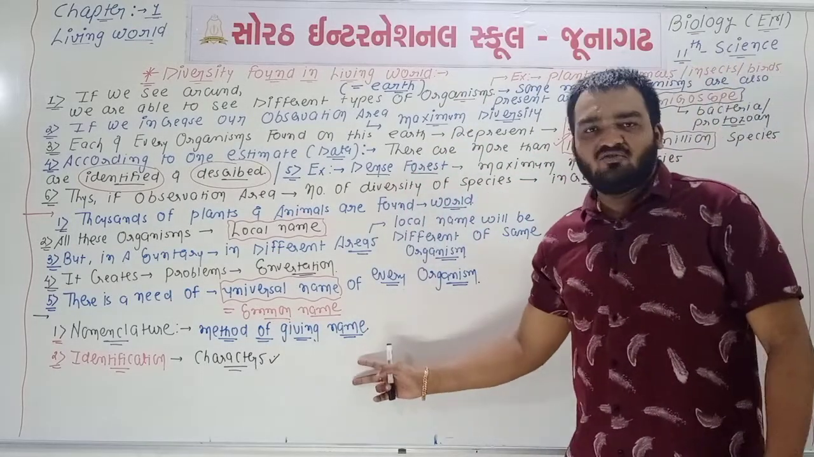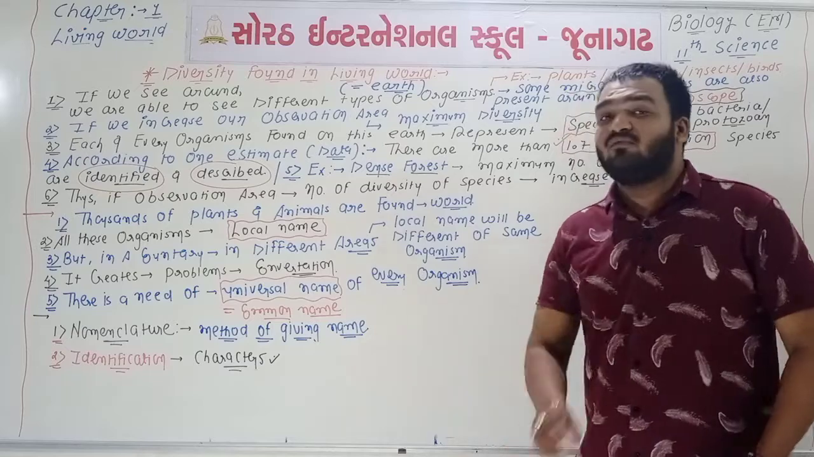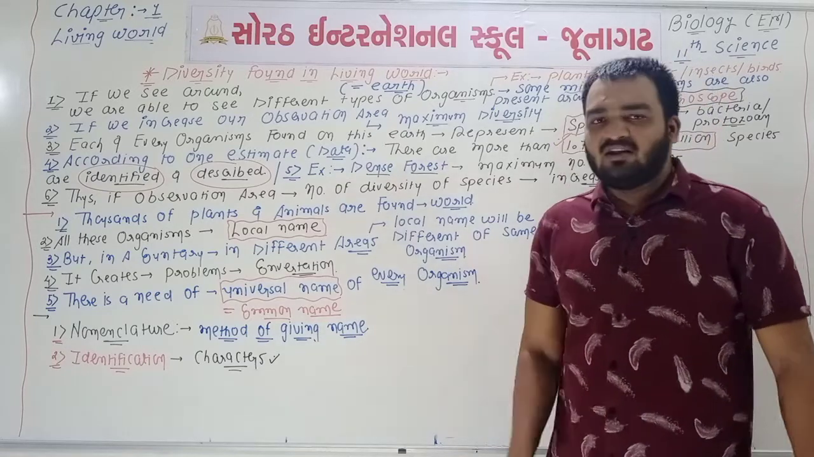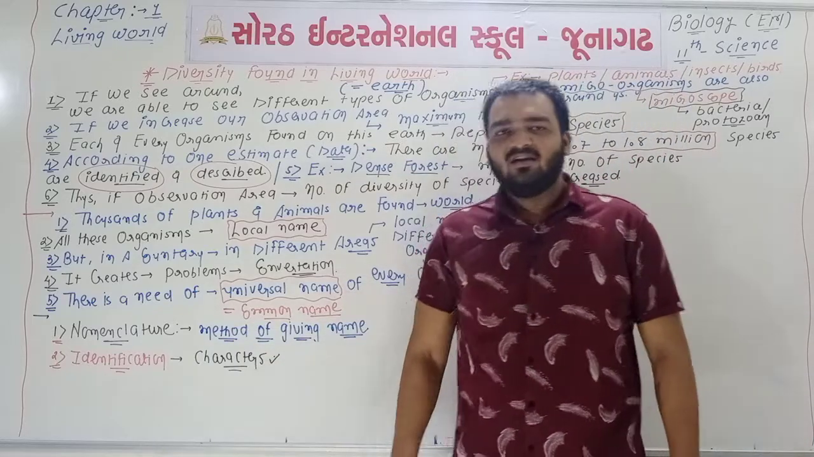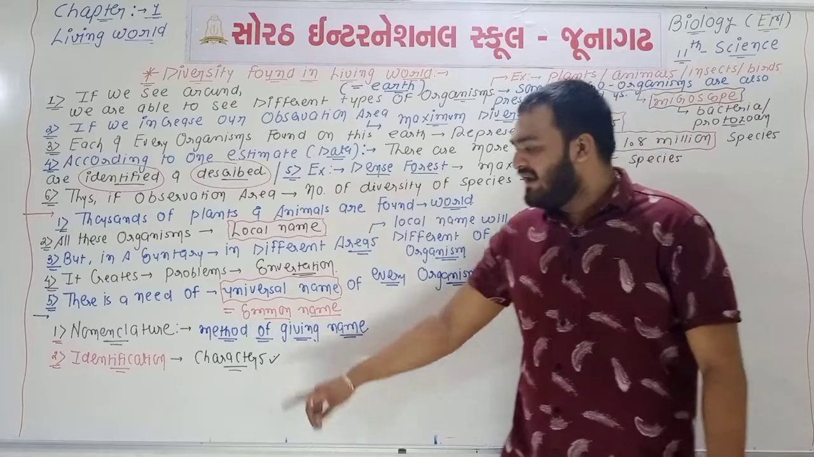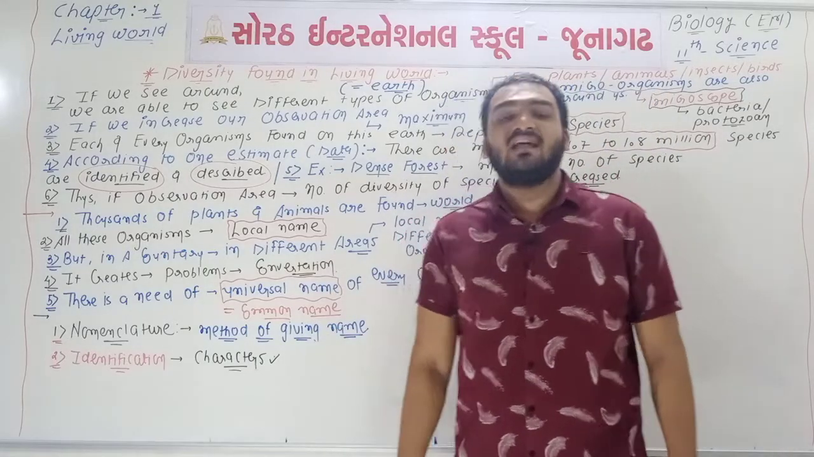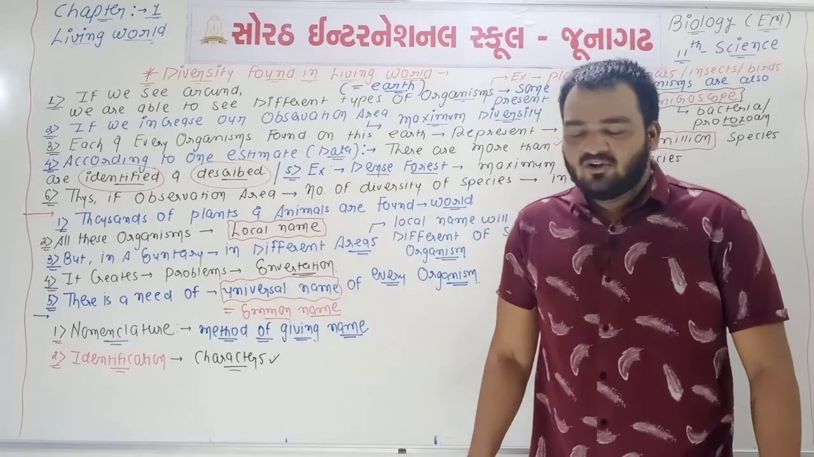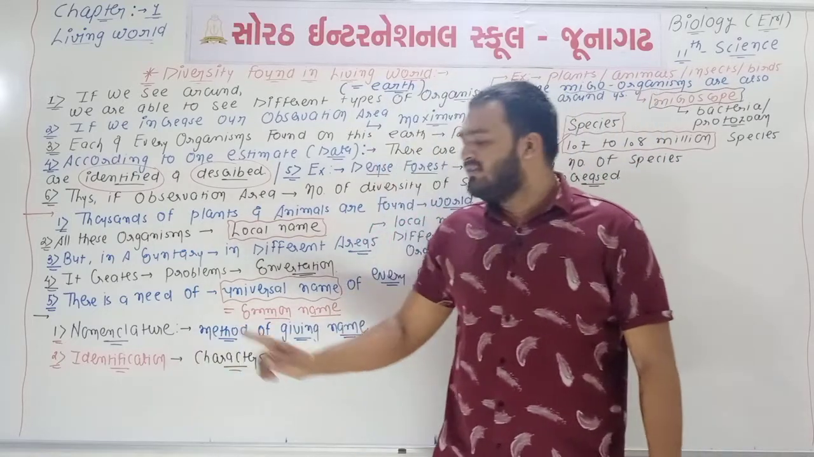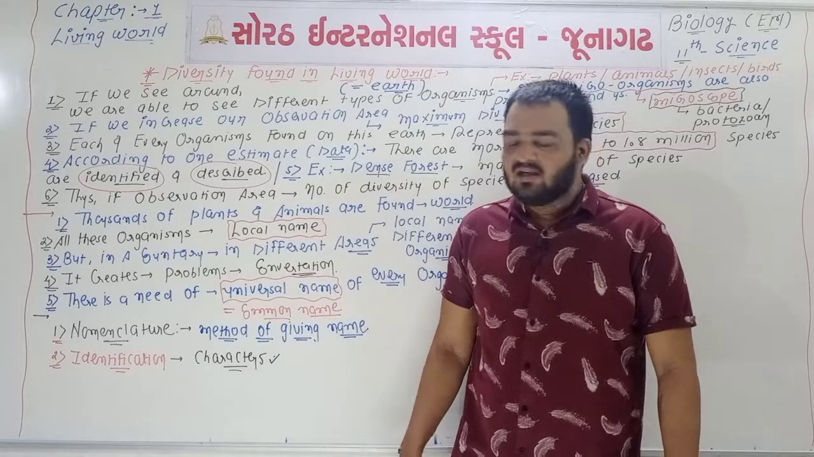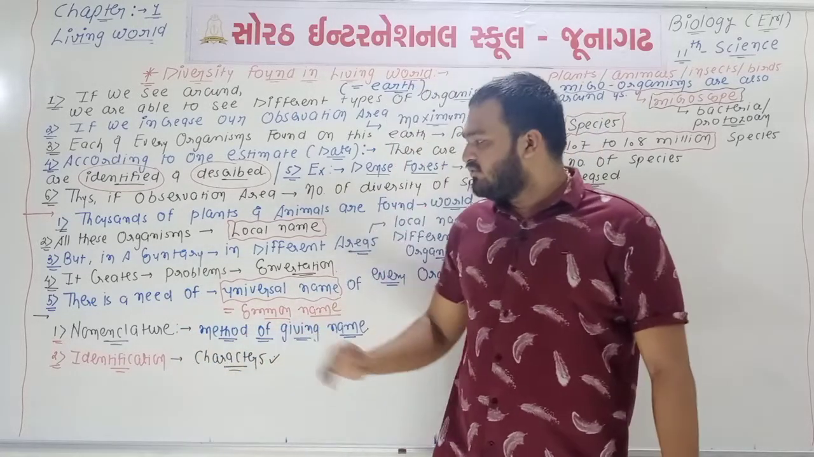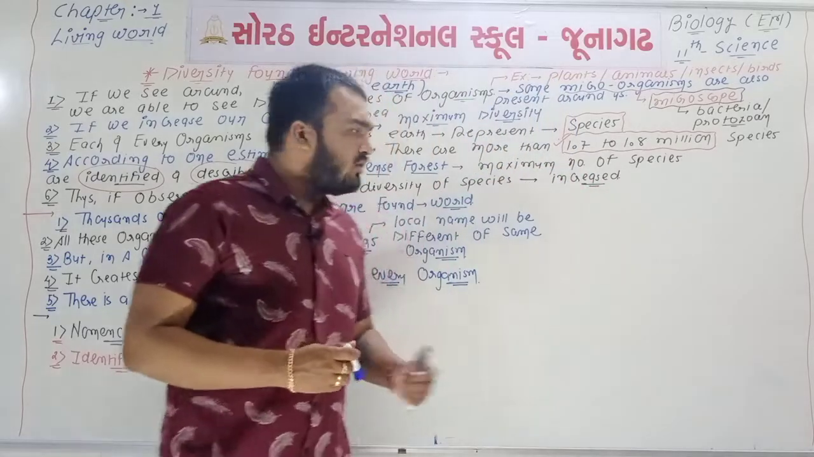Two definitions are there, and you will write these two definitions 5 times in homework. First, nomenclature is a scientific method of giving names. Identification is a process in which the characters of a particular organism are identified. After identification, the name will be given. So nomenclature is only possible after identification. So this concept is also completed.